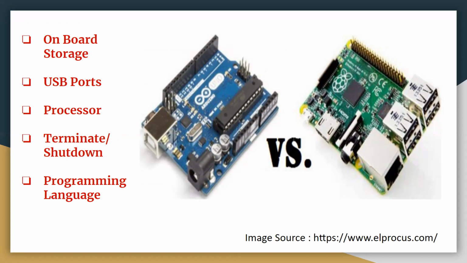Last, programming language. Arduino uses programming languages like C, C++. Raspberry Pi uses Python, but it has C, C++ pre-installed. I want to add few points as well.